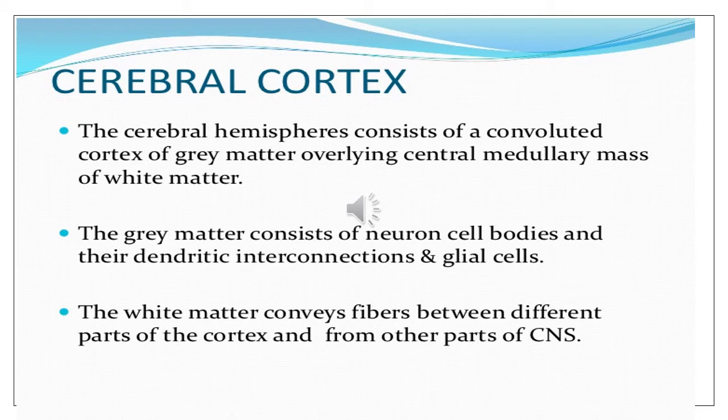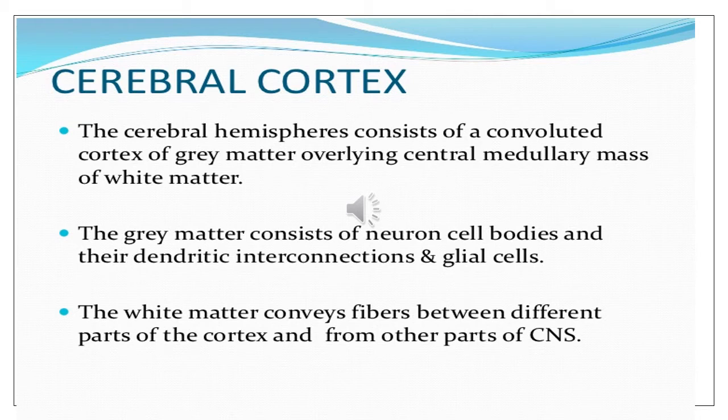So the gray matter is present outside and the white matter is present inside. The gray matter consists of neuron cell bodies and their dendritic interconnection, and the neuroglial or supporting cells, or the glial cells.